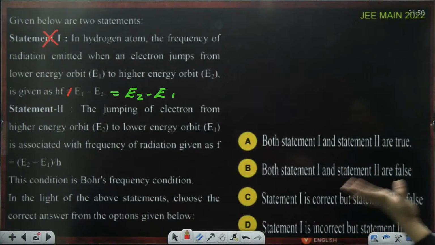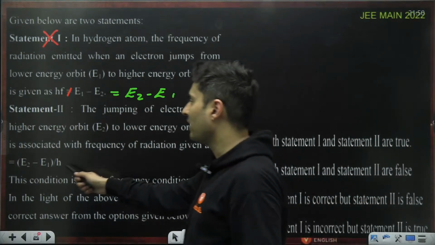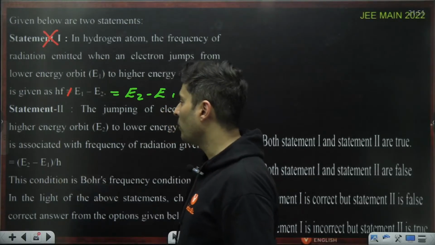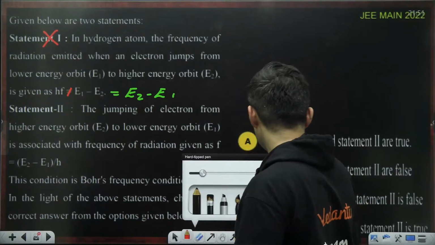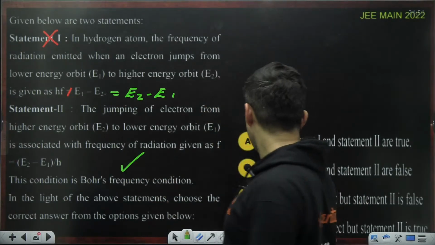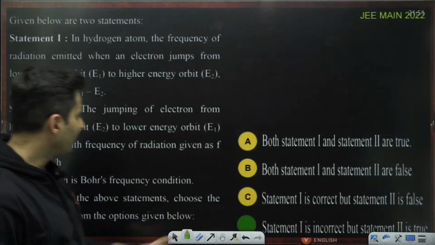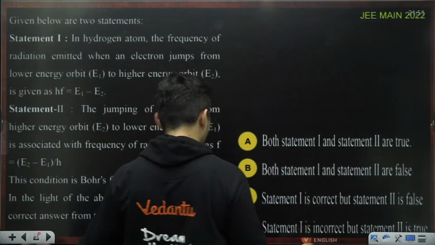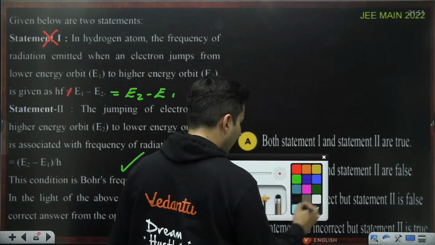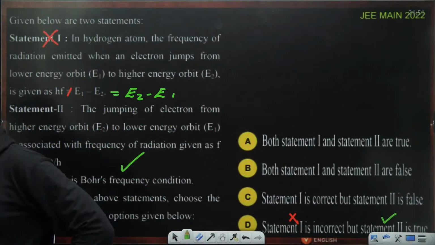Jumping of the electron from high to low energy is associated with frequency of radiation. Yes, this is correct. hf is high minus low, so f is delta E by h. So this is definitely correct. 1 is incorrect, but 2 is correct. So I think it is option D. 1 is definitely wrong, and the second statement is correct. So it is option number D. Very good.